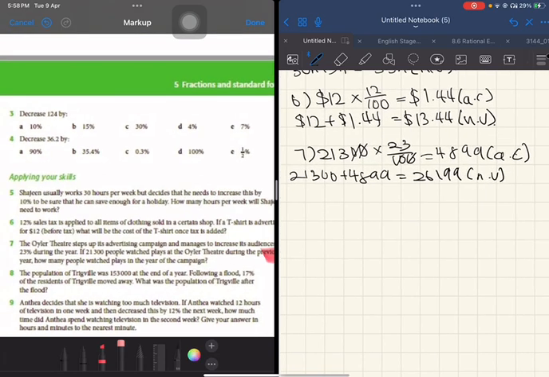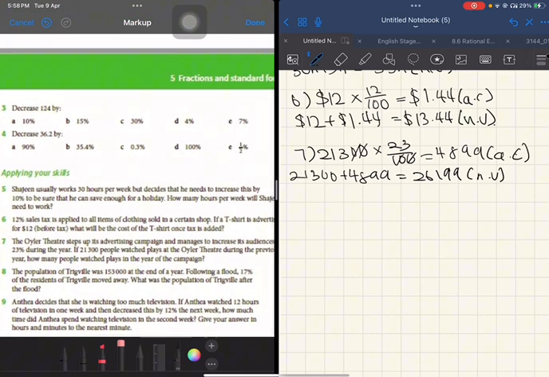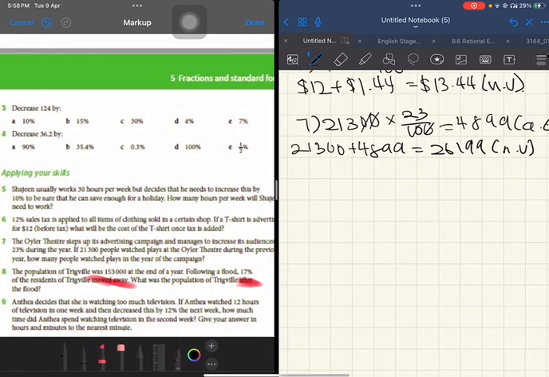On to question 8. The population of Trigville was 153,000 at the end of the year. Following a flood, 17% of the residents of Trigville moved away. What was the population of Trigville after the flood? So here it says moved away, so basically, you will need to subtract in this question.